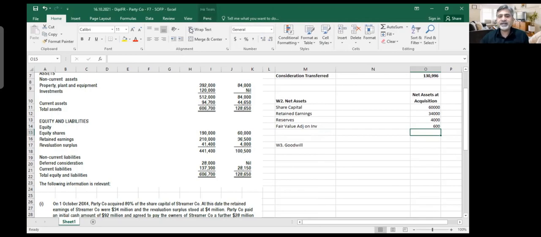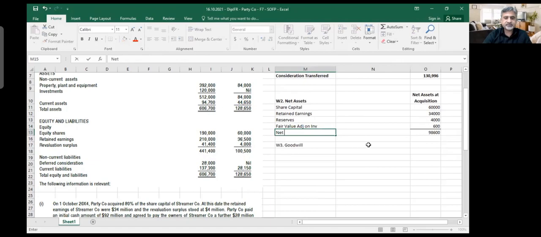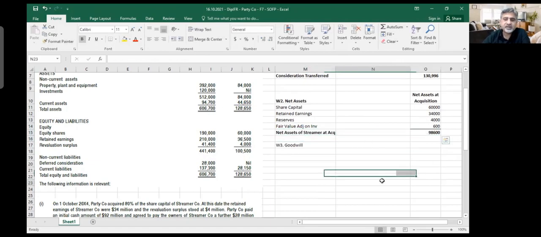Now these are the net assets. This is the net asset which has been provided by the subsidiary. This is subsidiary, this is subsidiary. This is a group adjustment because we believe they might be showing inventory at 3 million, but we believe that it is 3.6 million. So we make this adjustment. Once you do that, your numbers are there. This is your net assets of Streamer at acquisition: 98.6 million.